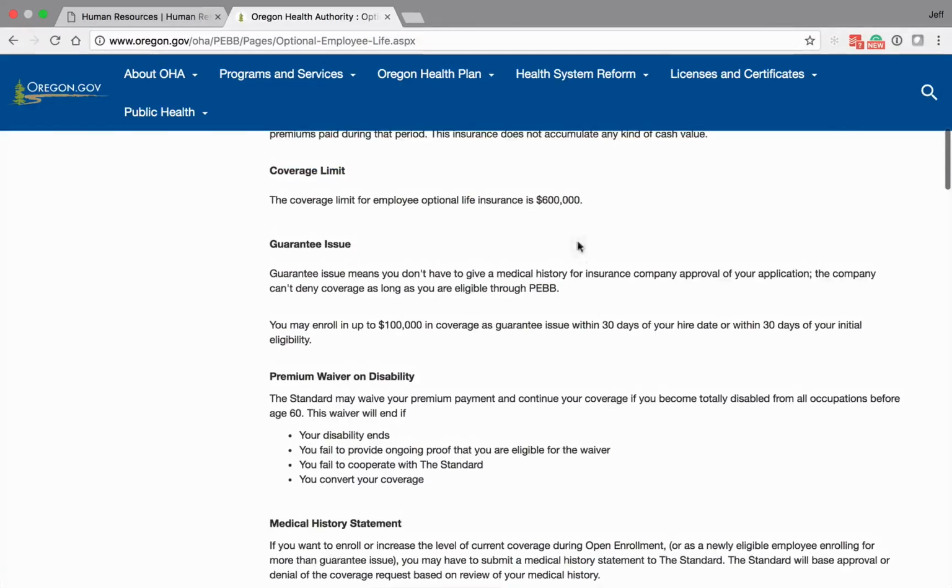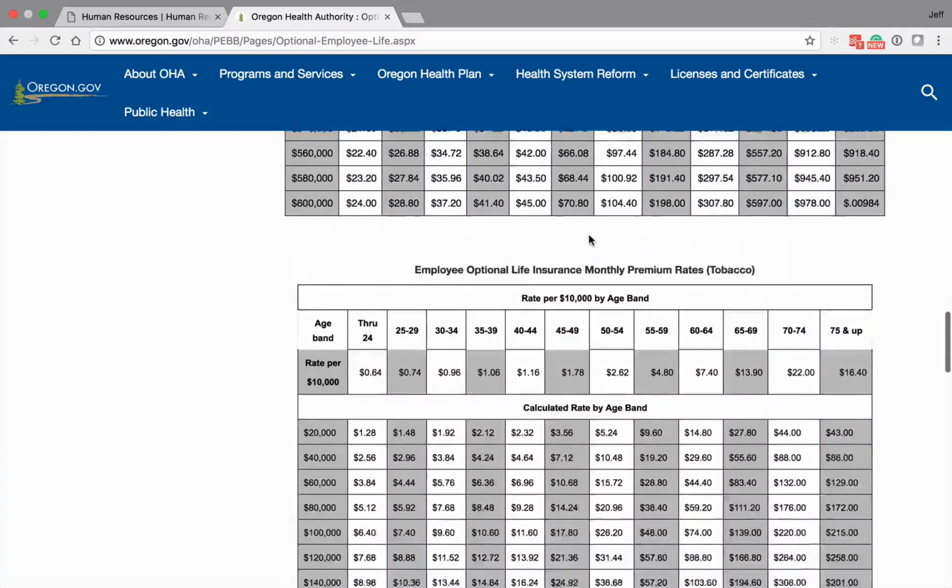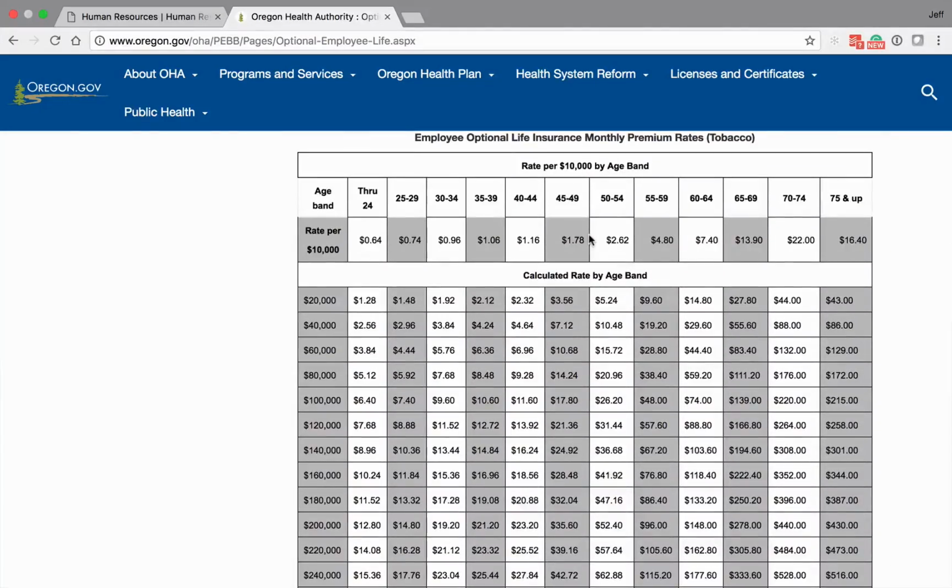When you look at the premium rates, first you need to look to see if you are a smoker or a non-smoker. Each rate listed here is per $10,000 worth of life insurance. The current screen that's showing is tobacco, so that would be for a smoker. You can see through age 24, it's 64 cents per 10,000.